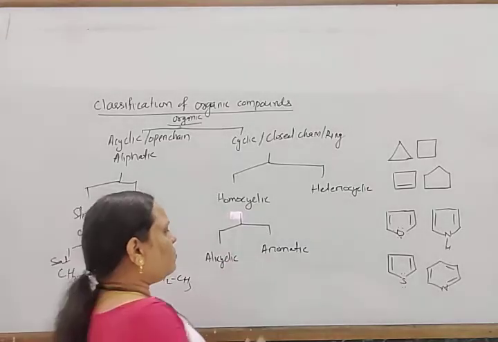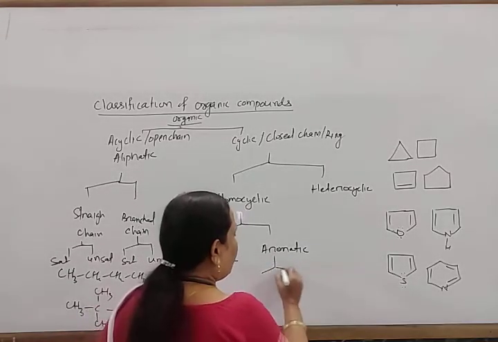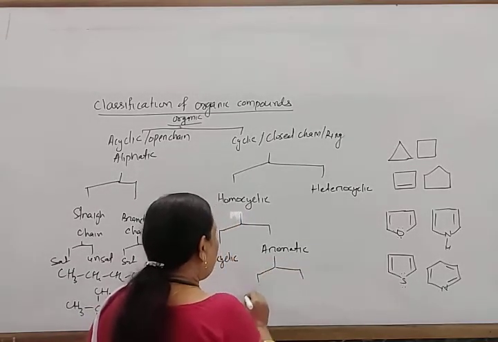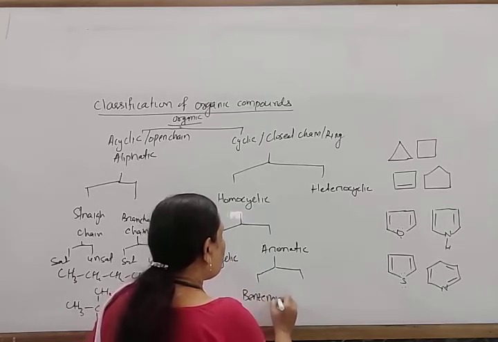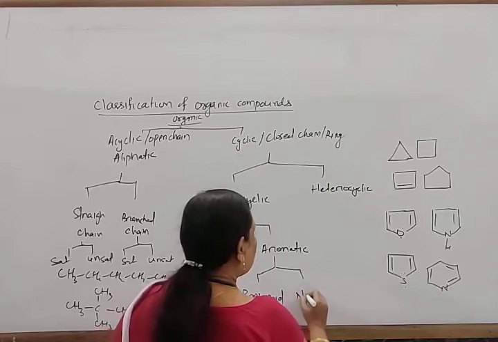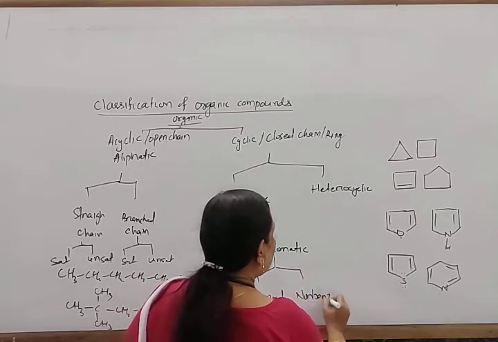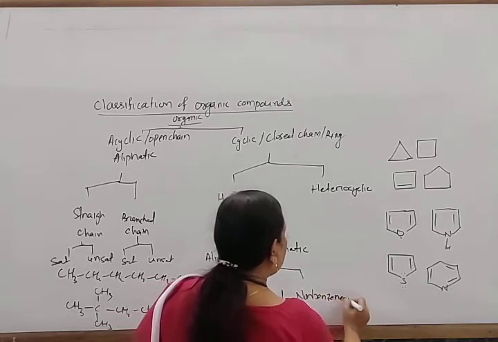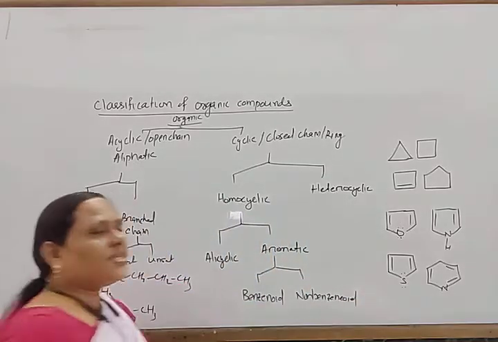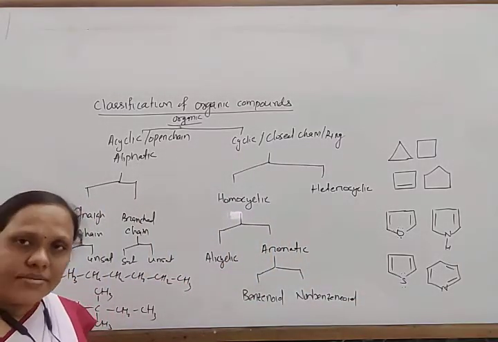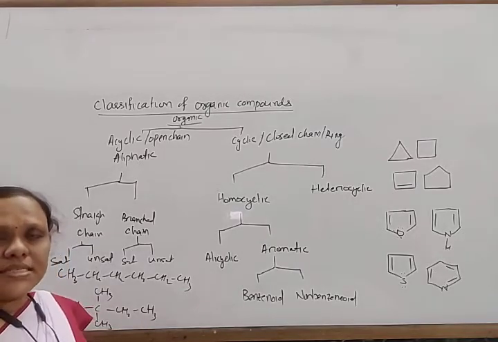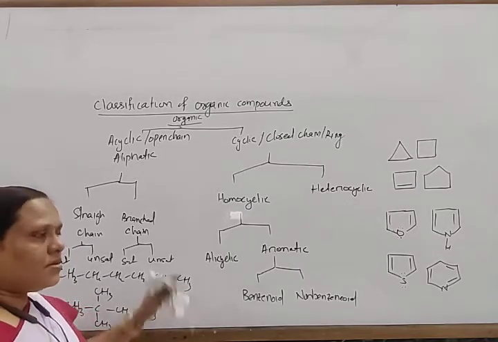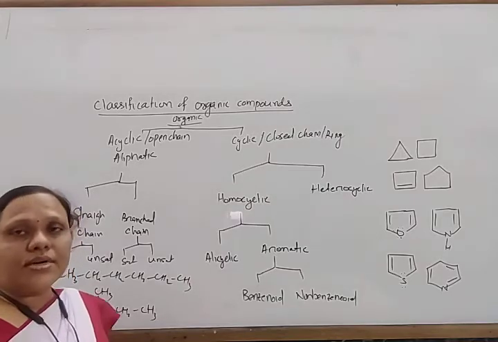And these aromatic compounds are again classified into two types. One is known as benzenoid, another known as non-benzenoid. So in this way, they are classified into different types. Okay, so this is just the skeleton of classification. Now let us study the points.